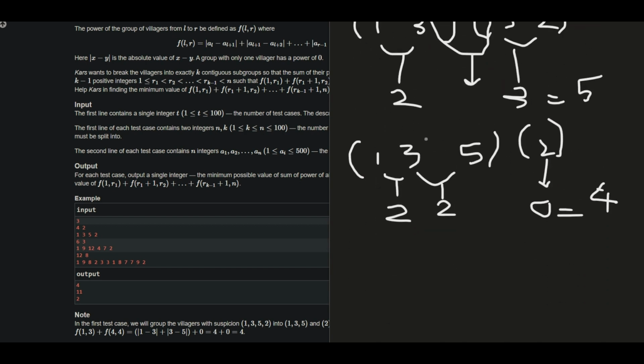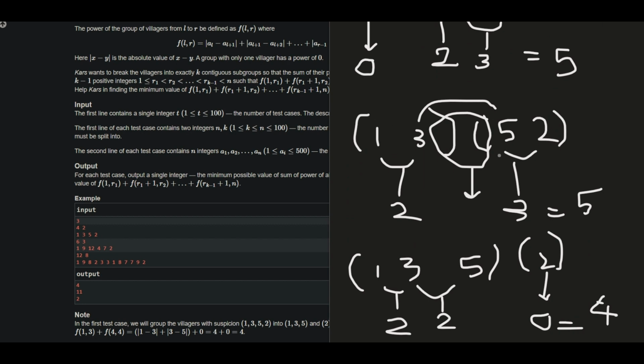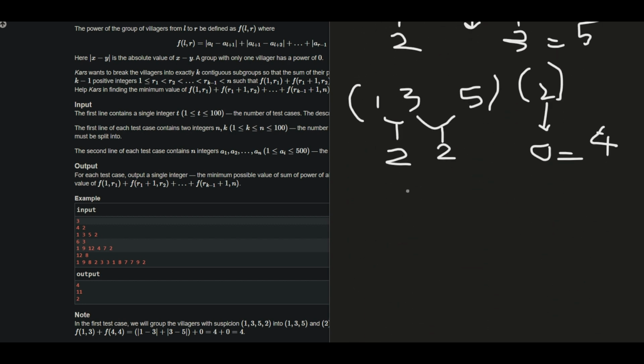So what can I do? I can simply take the difference of all the consecutive elements, store it in an array and sort them. In this case, the difference between the first and second element is 2, second and third is 2, and third and fourth is 3. If I sort it, I'll get the same array. And I can eliminate k minus 1 of these elements. So what should I eliminate?